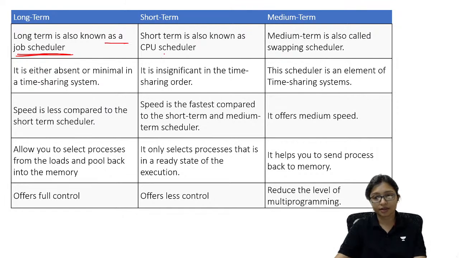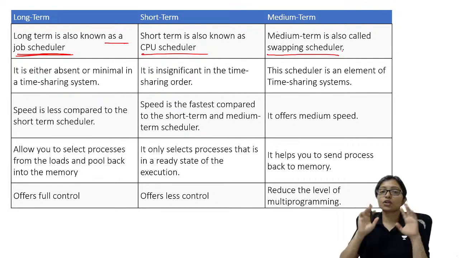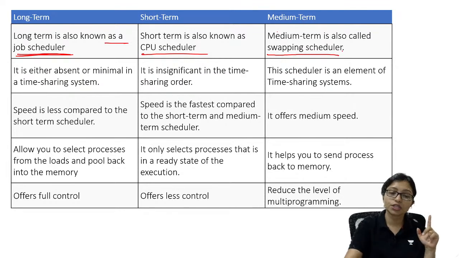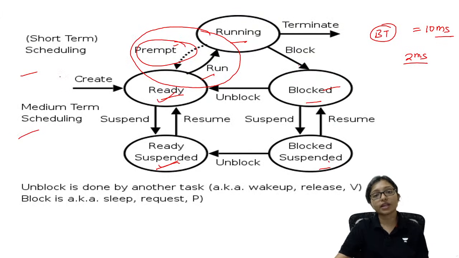Please don't disturb here. So short term is the CPU scheduler. Medium term is the swapping scheduler. Medium term is used for swapping. Now see what is going on. In the long term scheduler, when I am doing the job scheduling, that is long term.